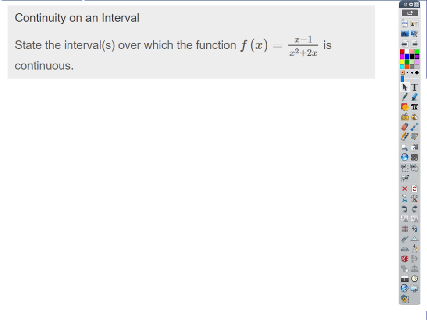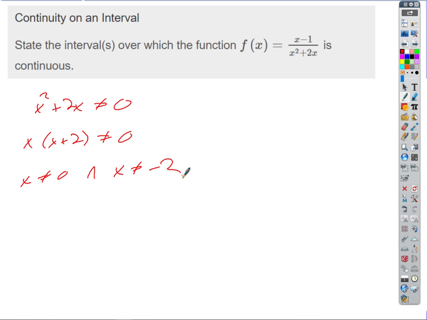So all we have to do is look at the denominator and see that because x squared plus 2x is in the denominator, we just solved that equation, that non-equation. So factor out an x, and we get the solutions, what? X cannot equal 0, and x cannot equal -2. Okay?